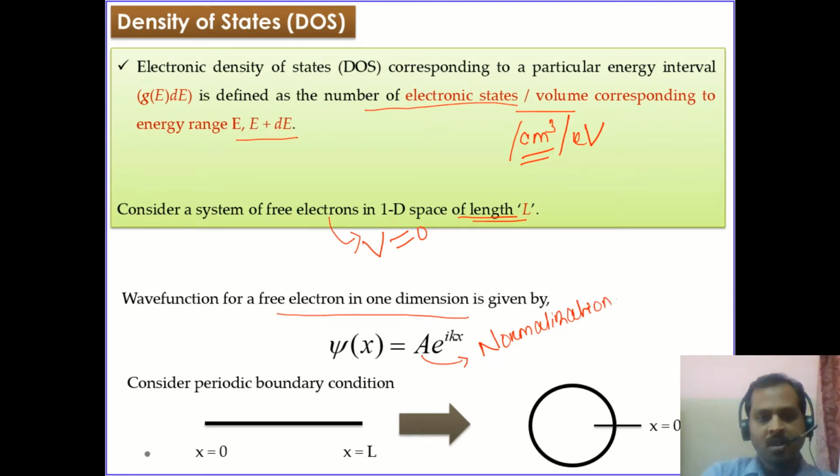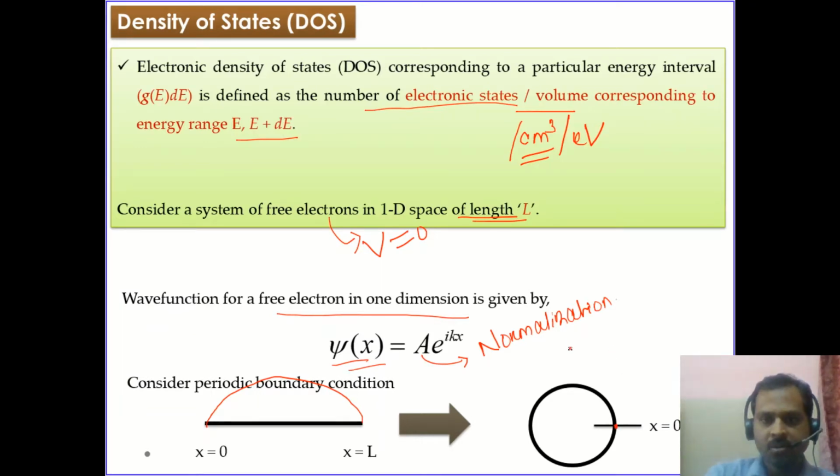Now we can apply the periodic boundary condition. That means at x equal to 0 and at x equal to L, the value of the wave function is going to remain the same. It is as if this particular line, we can join it from here to here, and bend it like this so that it will take the shape of a ring. So the points x equal to 0 and x equal to L lie at the same end.